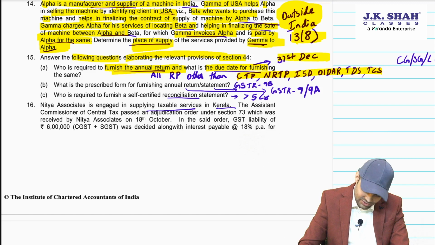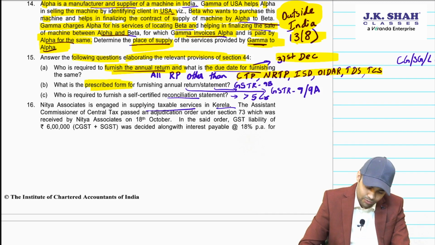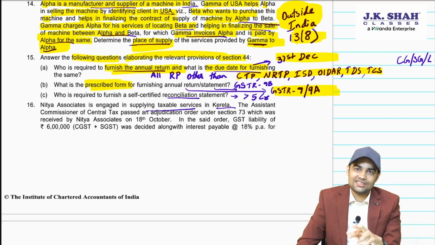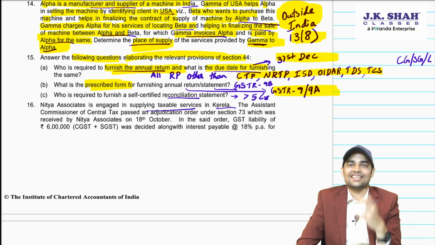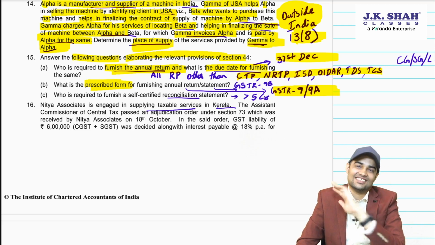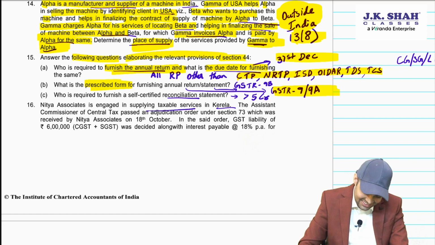Due date, oh, you all know the due date very well, 31st December. Prescribed form 9 and 9A is the annual return. 9 by all registered persons other than composition dealer. 9A by composition dealer, but 9A no one has seen in real life, no one has filed ever. 9A is only there in the law, it's not there in real life. Then annual statement will be 9B.